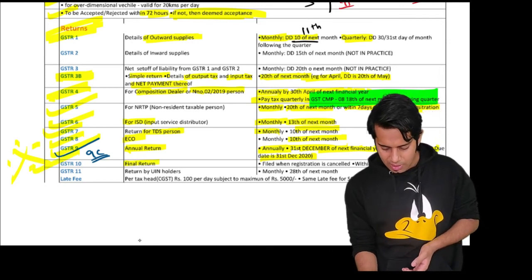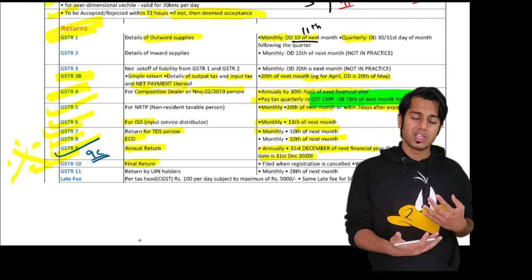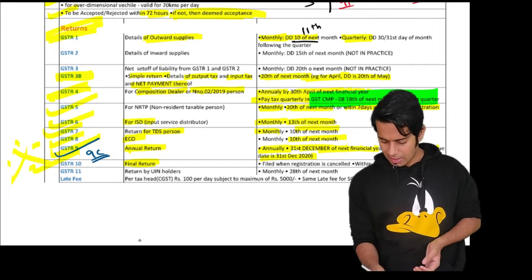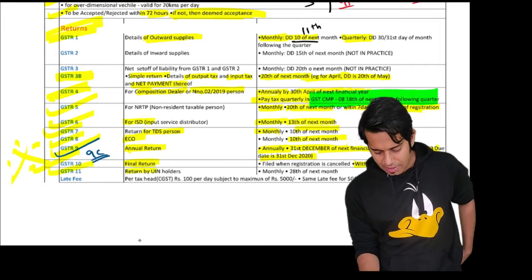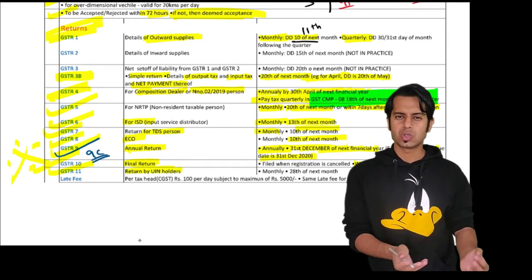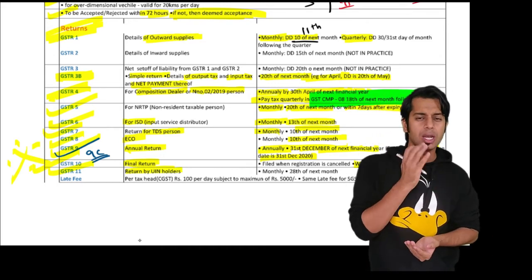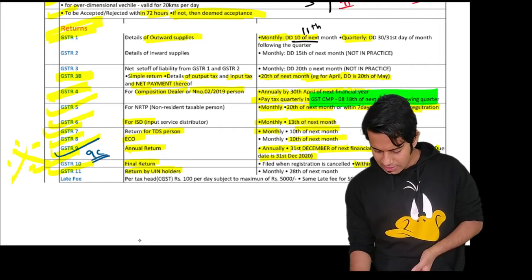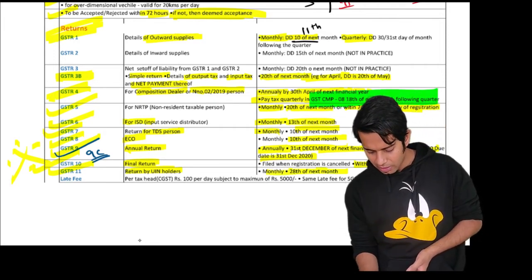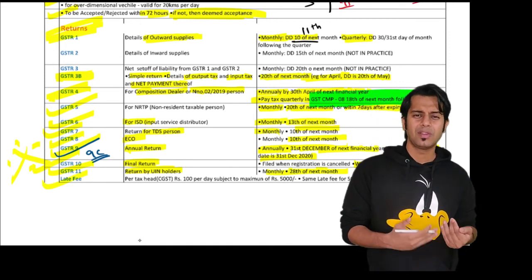Then GSTR10 is a final return. If your registration is cancelled, then you will have to file this return. Sir, when should I file? Within 30 days of cancellation. GSTR11 is filed by UIN holders. UIN holders are required to file a return for taking the refund of input tax credit. This is required to be filed monthly by 28th of next month, or 28th of the month from which the statement is filed.